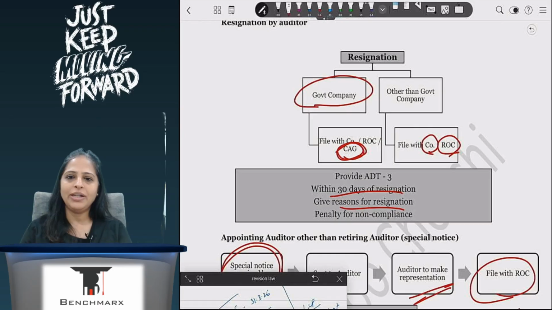If not reappointing him, then I have to give him a chance to be heard. He will make a representation, which will be sent with the notice or which will be read out at the meeting. But here also, I will need a special notice.